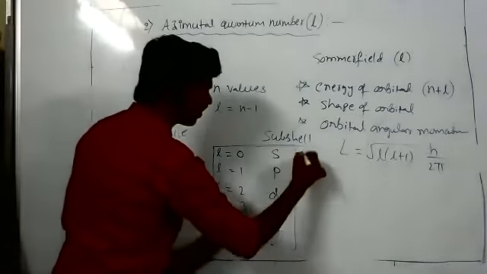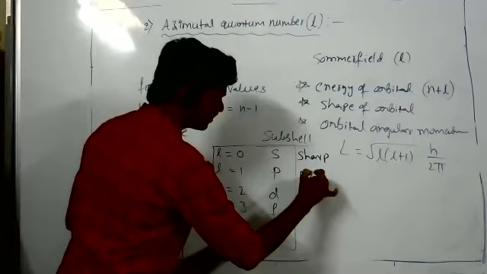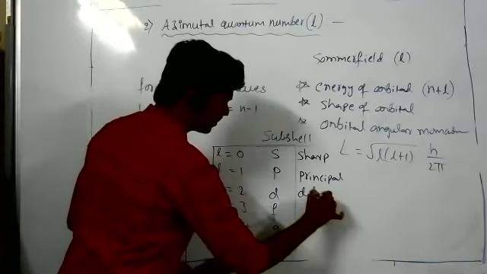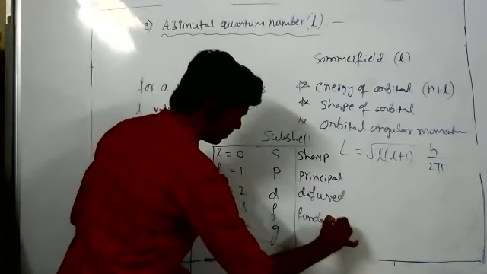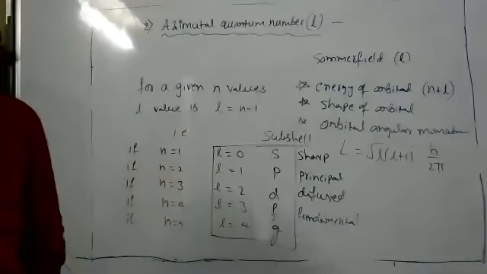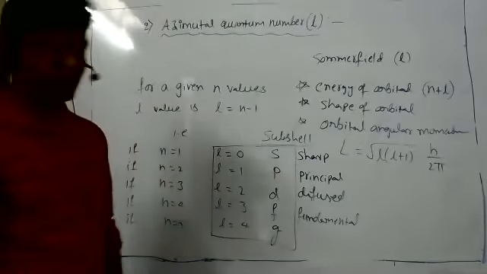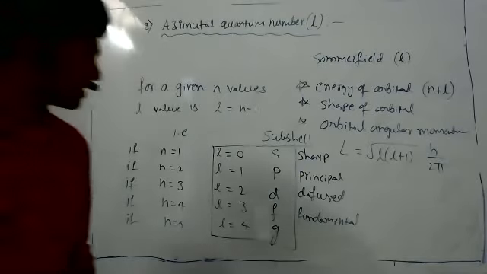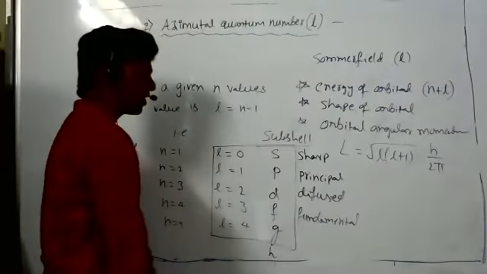These also have names. S means sharp. P means principal. D means diffused. F means fundamental. For g and h, names are not given in our standard levels, and they are not mandatory either. Note down only these four, they are sufficient. G, h, and further subshells are present, but names are not mentioned.